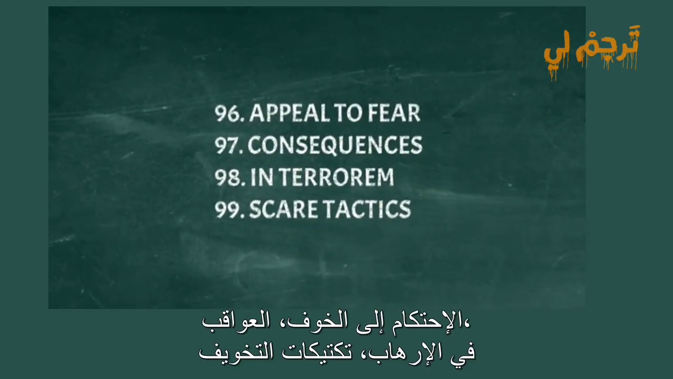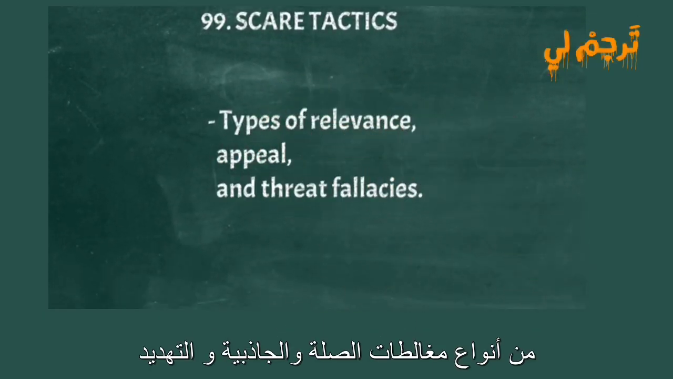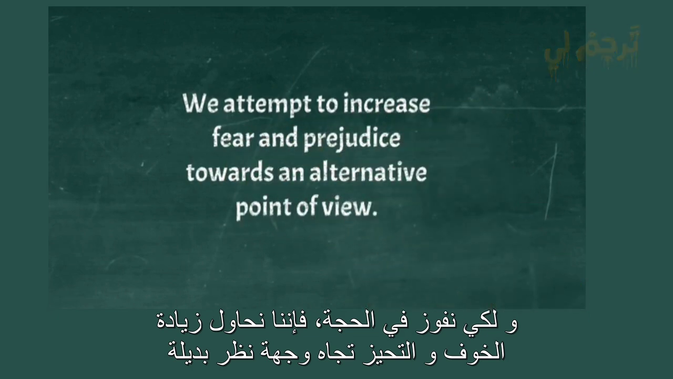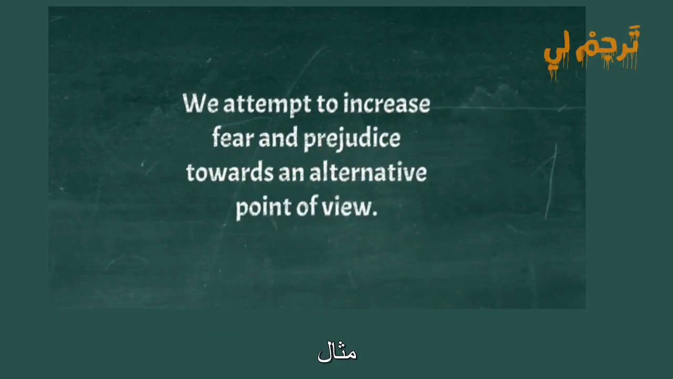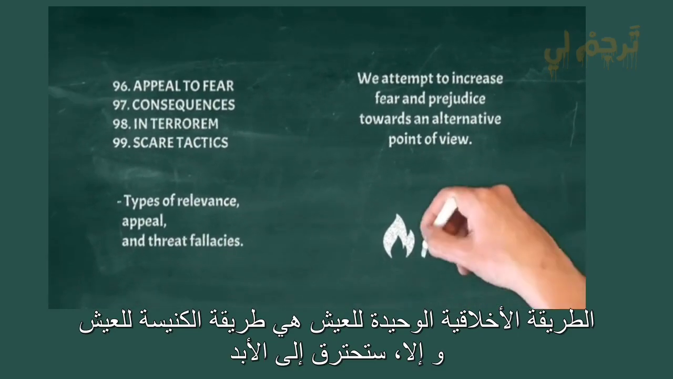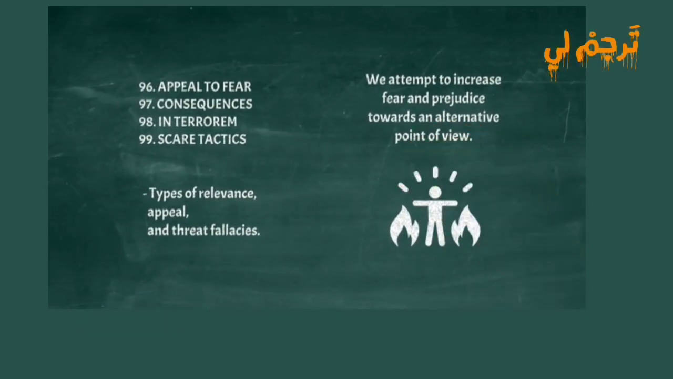Appeal to fear, consequences, in terrorem, scare tactics. Types of relevance, appeal, and threat fallacies. To win an argument we attempt to increase fear and prejudice towards an alternative point of view. Example: the only moral way to live is the church's way to live, otherwise, you will burn for eternity.